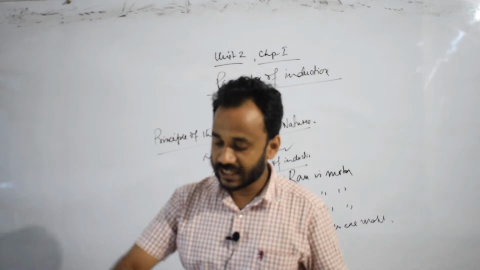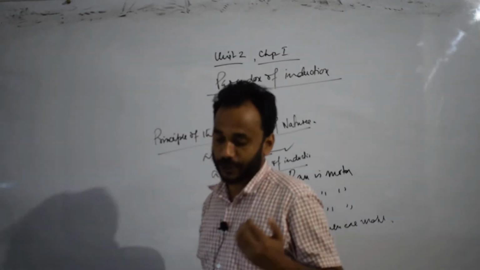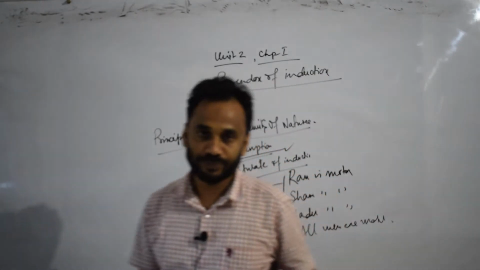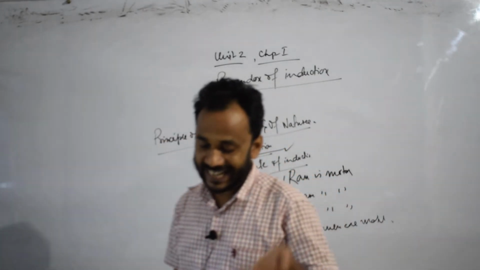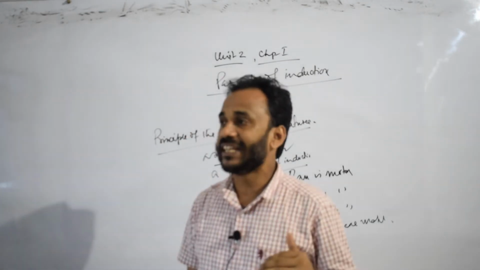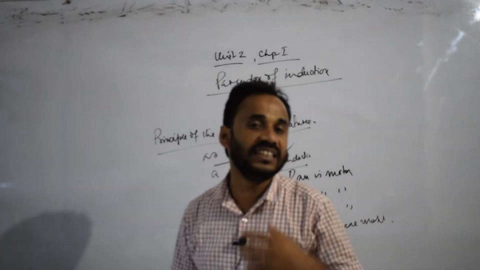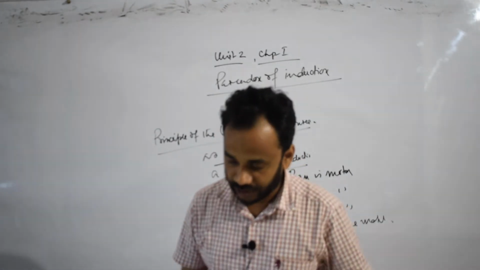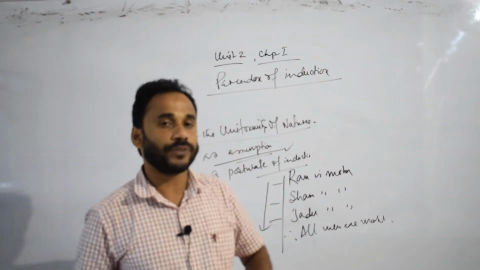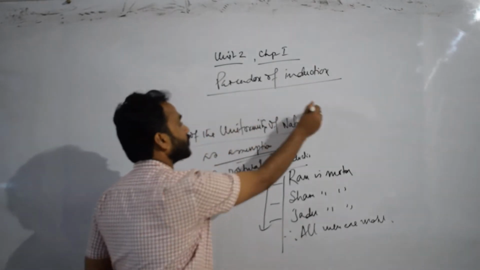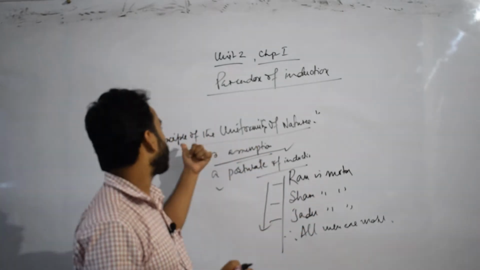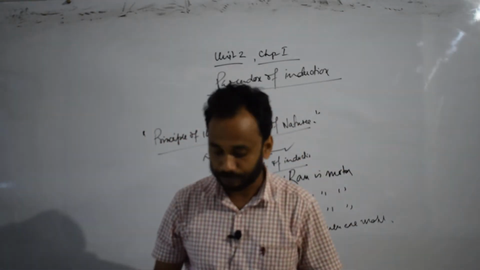On our experience we can see that the sun rises in the east and sets in the west. Depending on these types of experiences, we can establish the principle of the uniformity of nature.